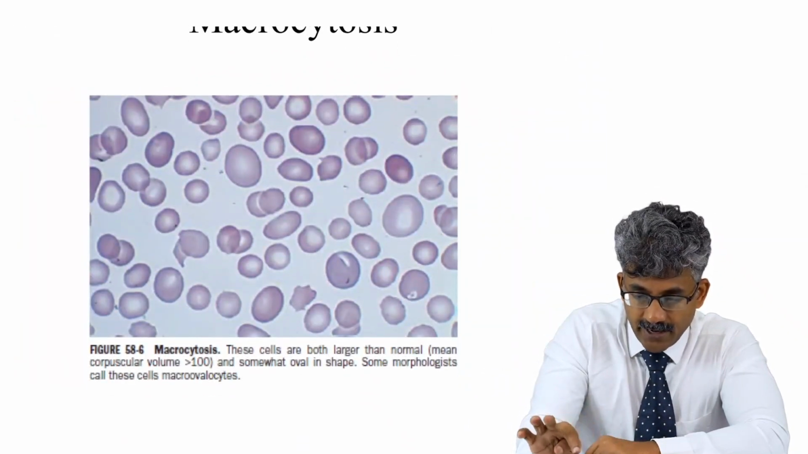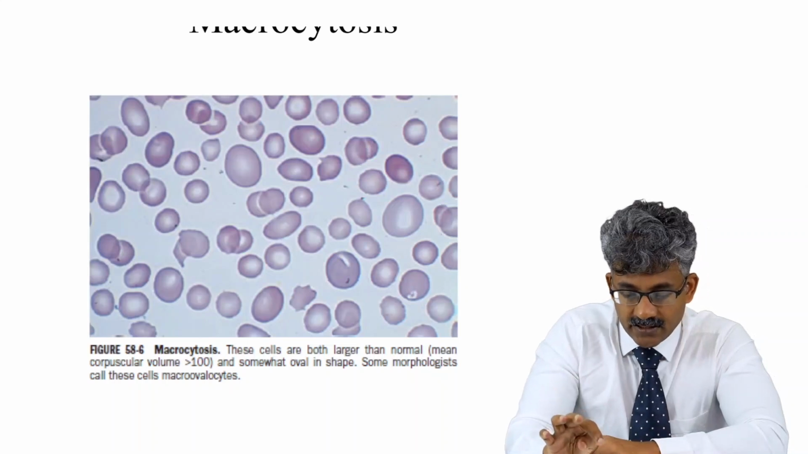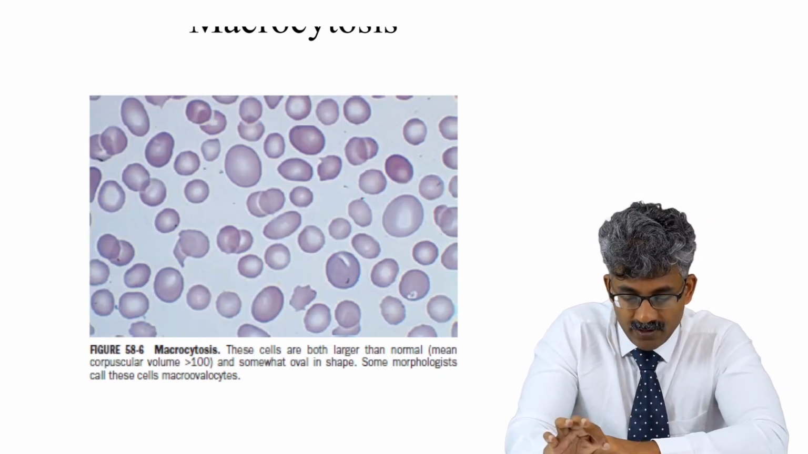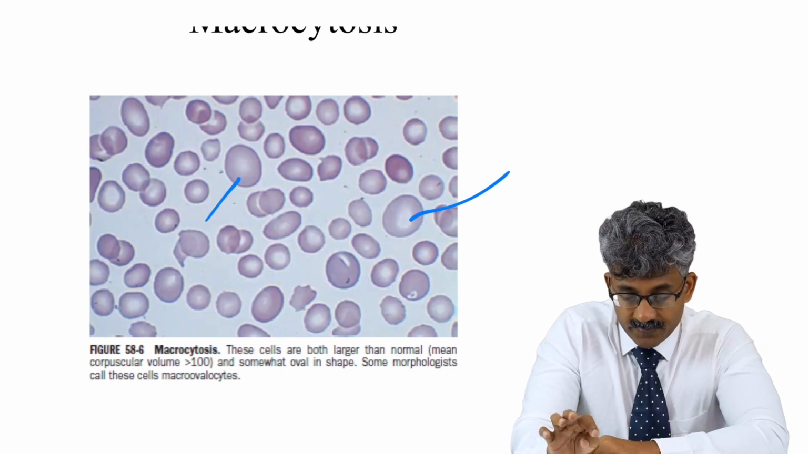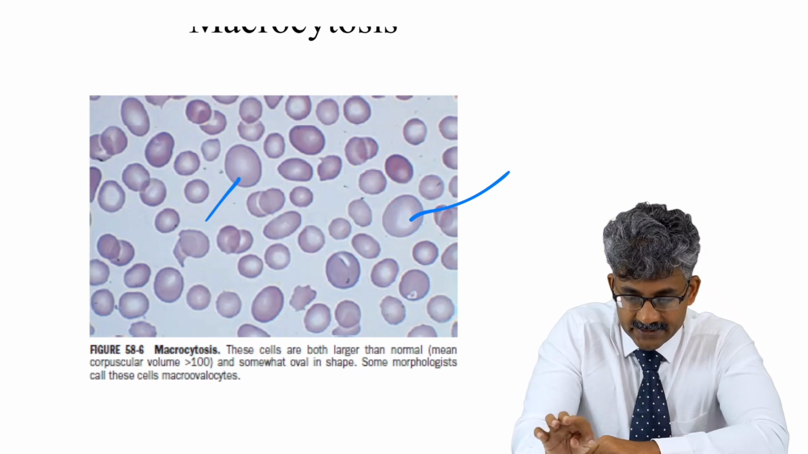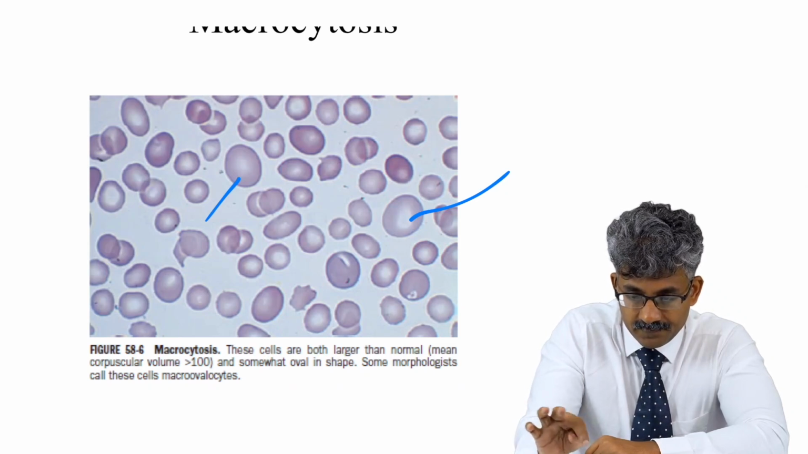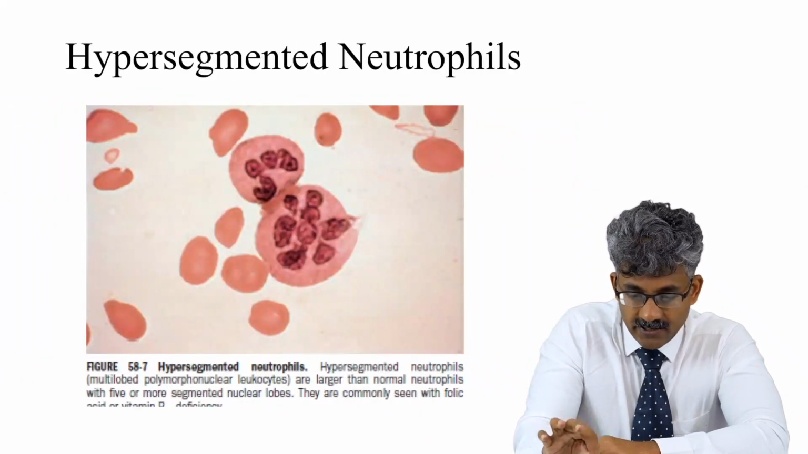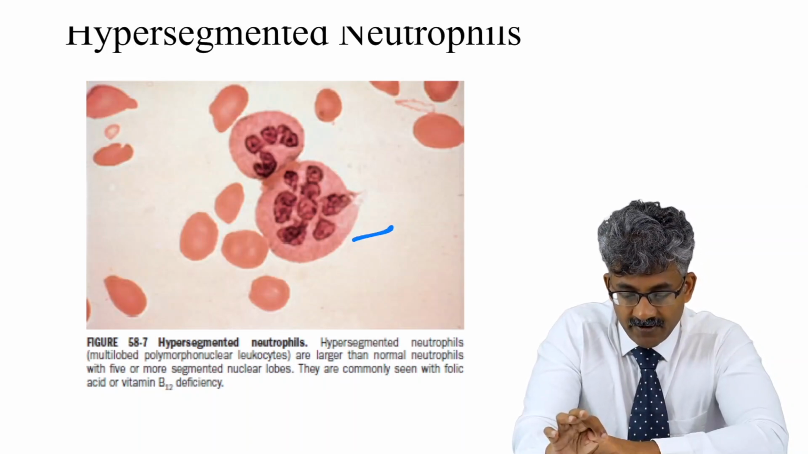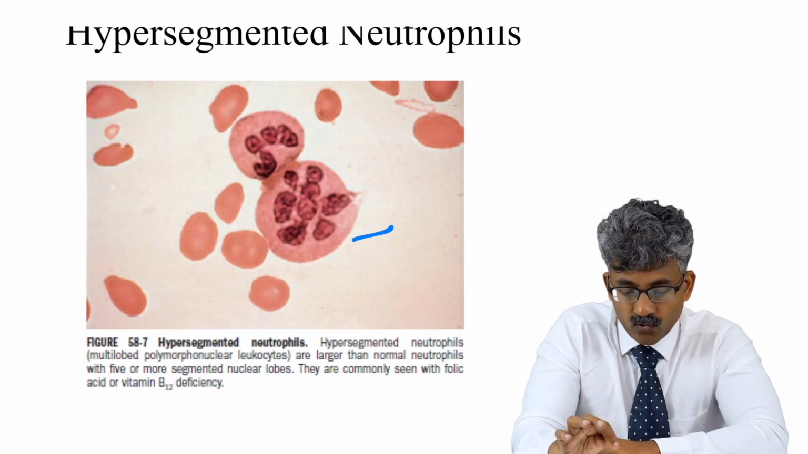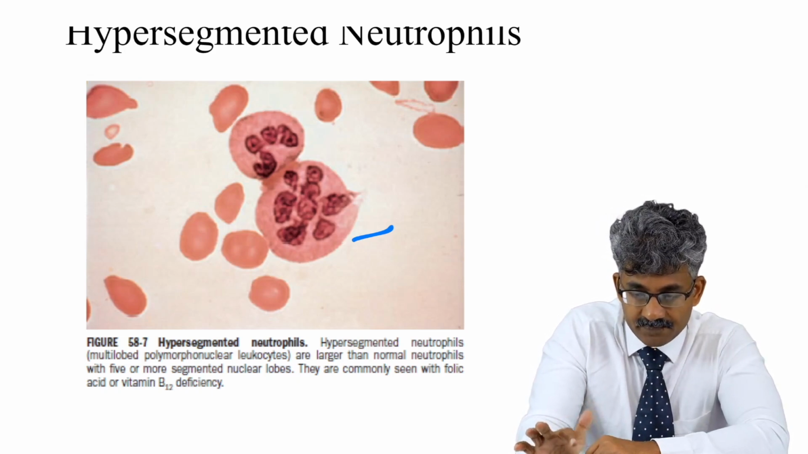And here you can see macrocytosis. The cells are larger than normal, their MCV here you can see is more than 110. They are oval in shape, they are all macro-ovalocytes. And here you can see hypersegmented neutrophils, having more than 5 nuclear lobes. They are commonly seen in vitamin B12 deficiency.